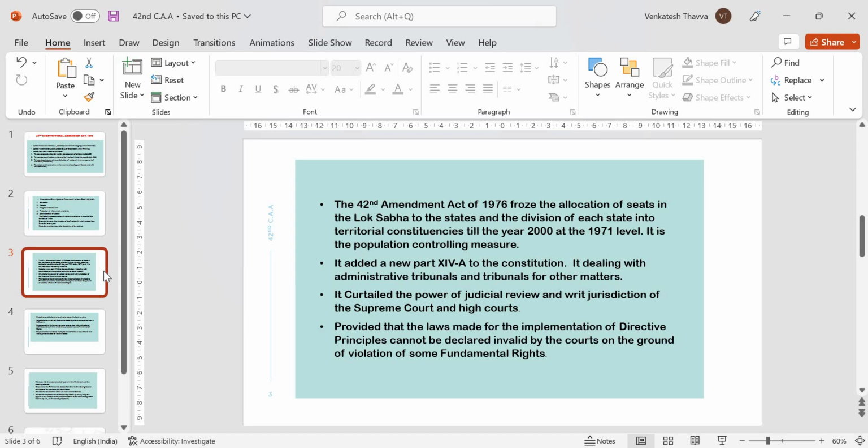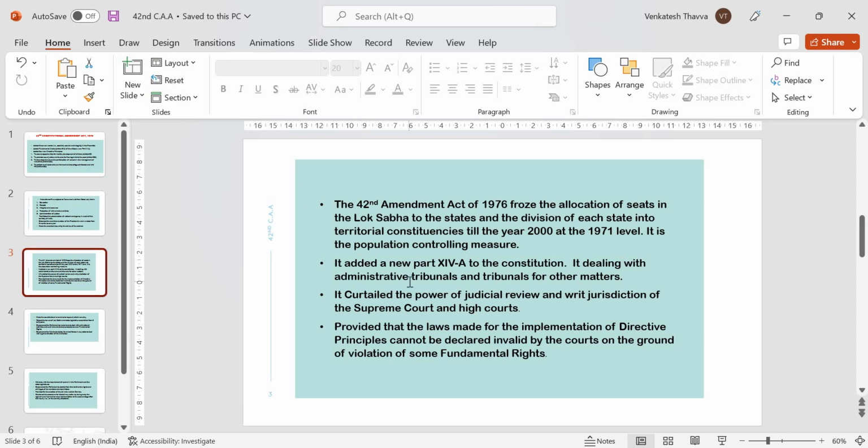Next one, the 42nd Constitutional Amendment Act of 1976 proposed the allocation of seats in the Lok Sabha to the states and the division of each state into territorial constituencies till the year 2000 at the 1971 level. It is the population controlling measure. After every census, a readjustment is to be made in allocation of seats in the Lok Sabha to the states and division of each state into territorial constituencies. This is extended for another 25 years up to 2026 by the 84th Amendment Act of 2001 with the same objective of population limiting measure.